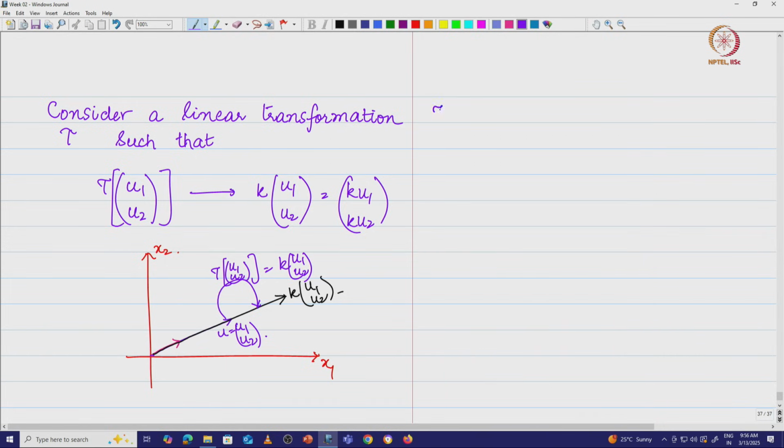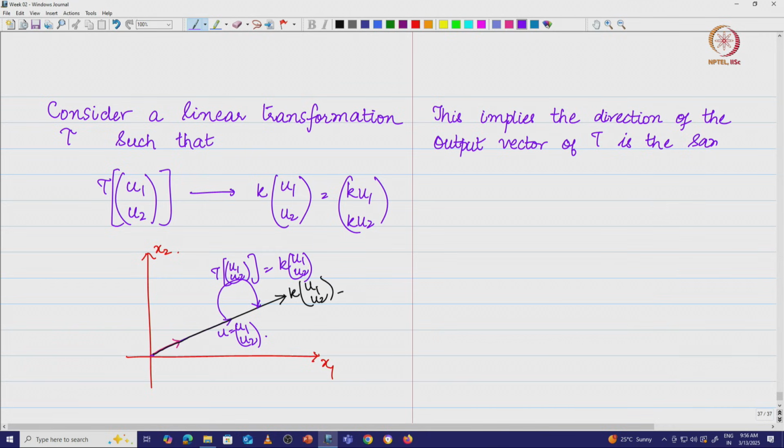This simply means the direction of the output vector of the transformation T is the same as the input vector direction.